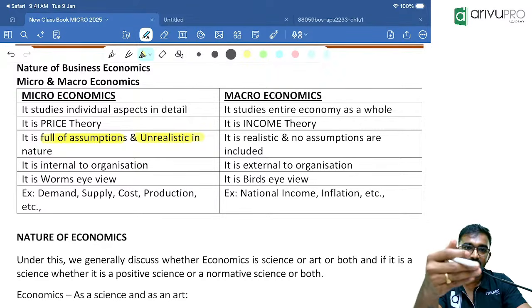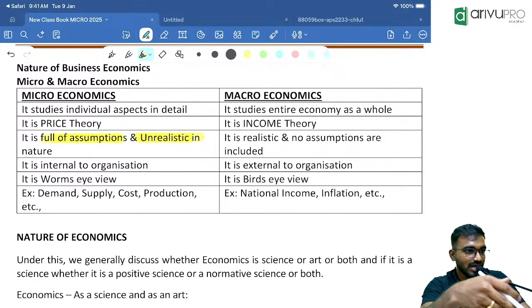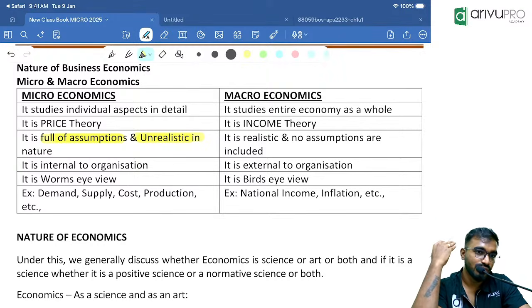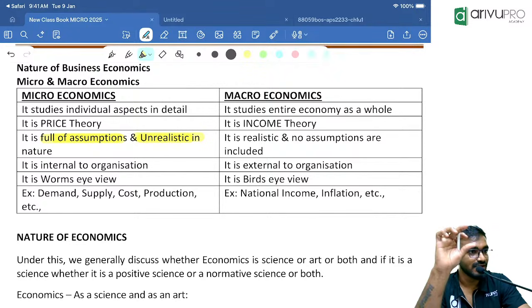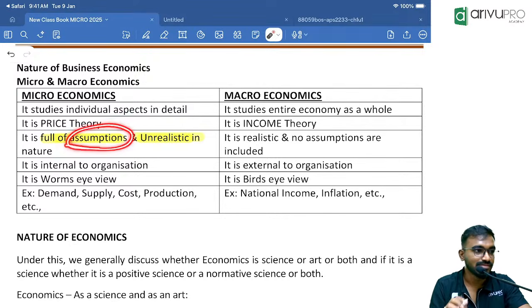In many of the scenarios in chapters 3 and 4, I will say that technology remains constant. You will come across the law of variable proportion and the law of returns to scale. But in real life, technology is never constant. When these economists gave those theories 200, 300 years ago, technology was not changing much. So whatever topics we study in microeconomics can sometimes be completely unrealistic, and it is filled with assumptions. But macro is realistic.